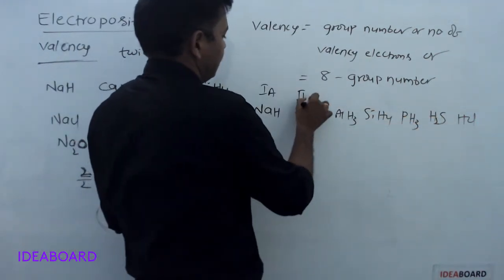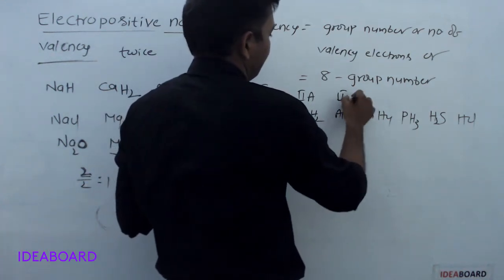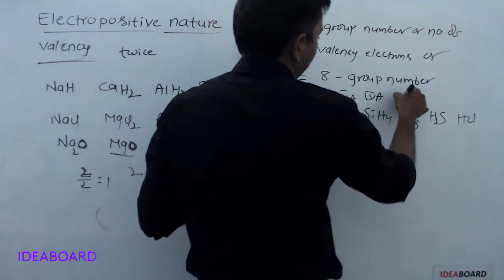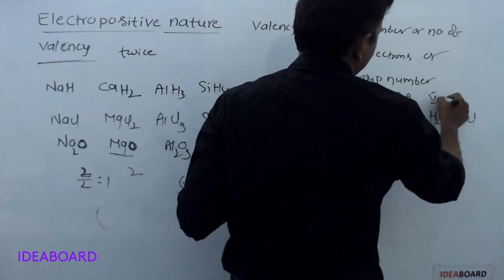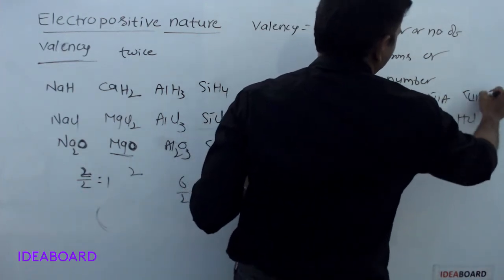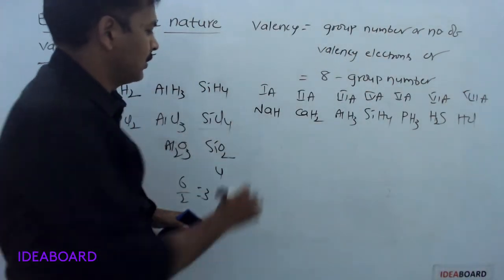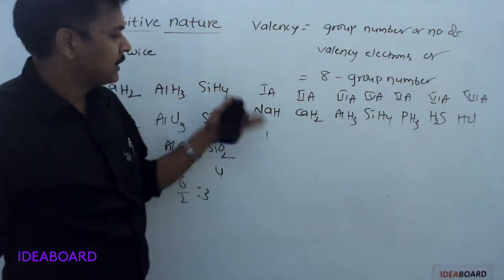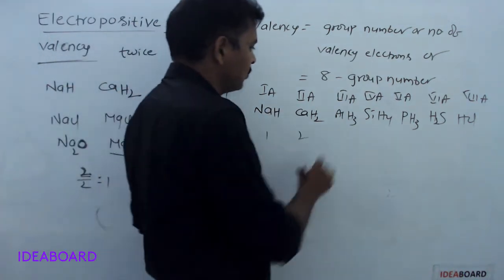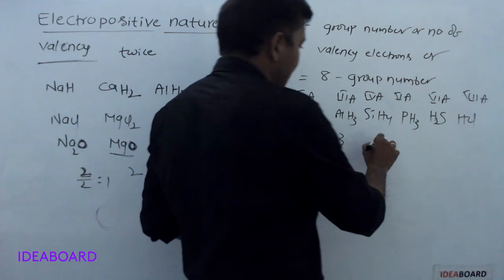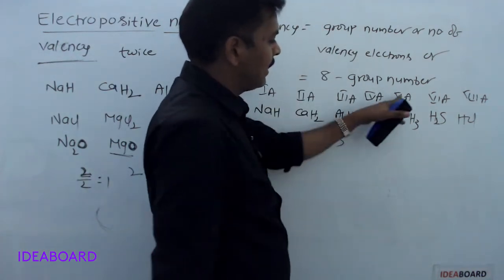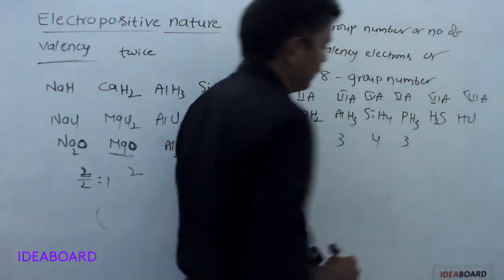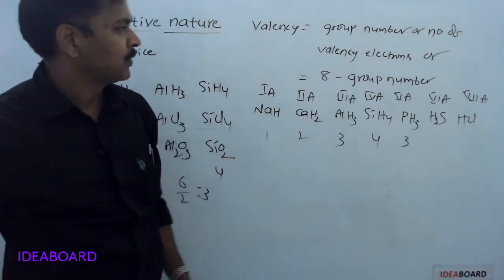For sodium, valence is 1. Valence of calcium is 2. Valence of aluminum is 3. Valence of silicon is 4. Valence of phosphorus is 3, because here 3 hydrogens are there.